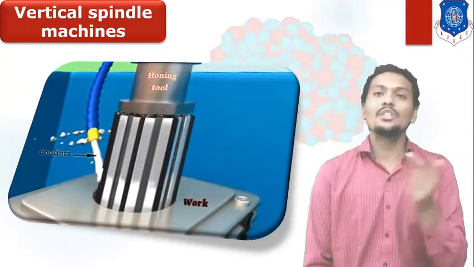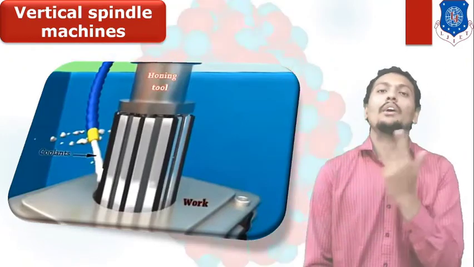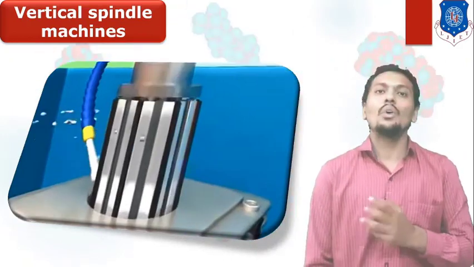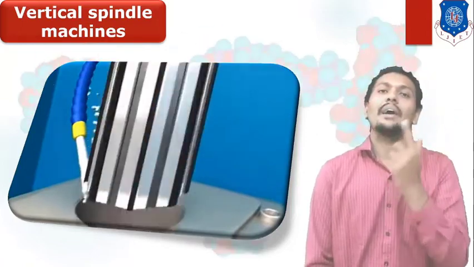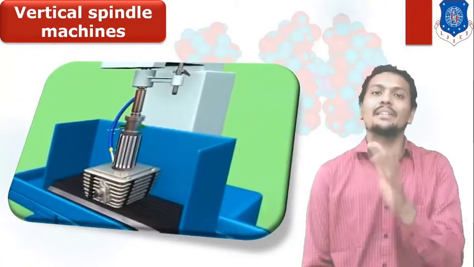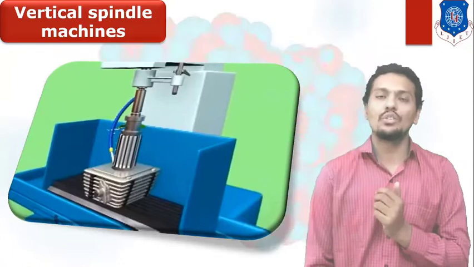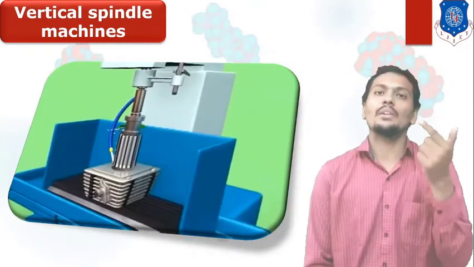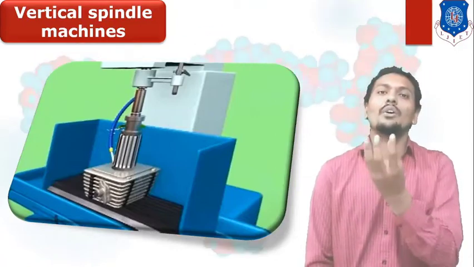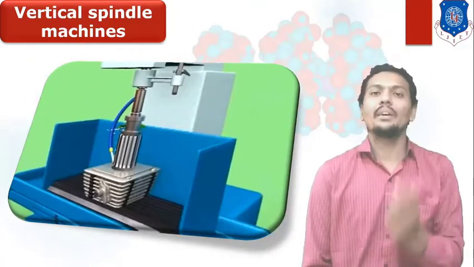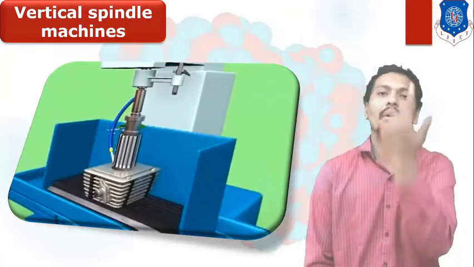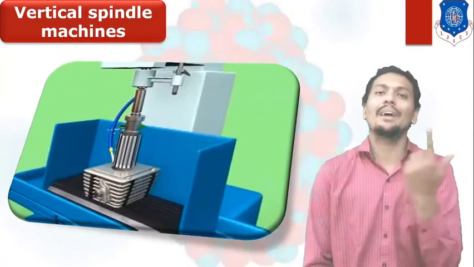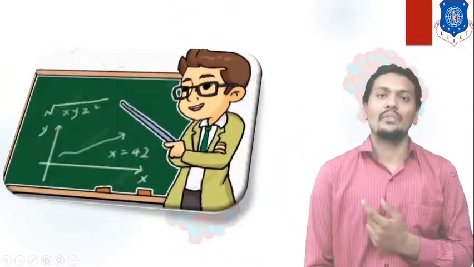In this video, a vertical honing operation is shown. Our purpose is to finish the internal surface, though in some cases the outer surface can also be finished with honing. Here the tool is operated in the vertical direction, and with rotation and vertical up-down motion you can finish your internal surface.